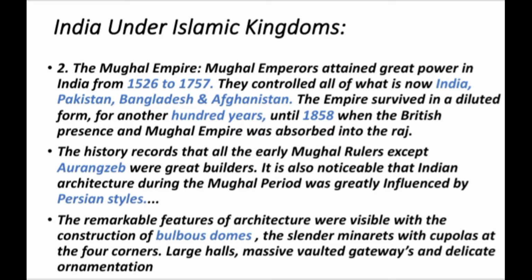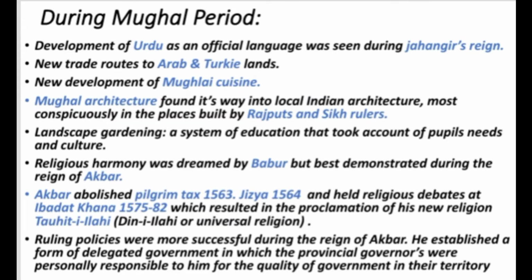During the Mughal Empire, the development of Urdu as an official language of the empire was seen during Jahangir's reign. Urdu uses an Arabic script but Persian vocabulary and Hindi grammatical structure. New trade routes to Arab and Turk lands opened. The development of Mughal architecture found its way into local Indian architecture, most conspicuously in the palaces built by Rajputs and Sikhs. A system of education took account of people's needs and culture.